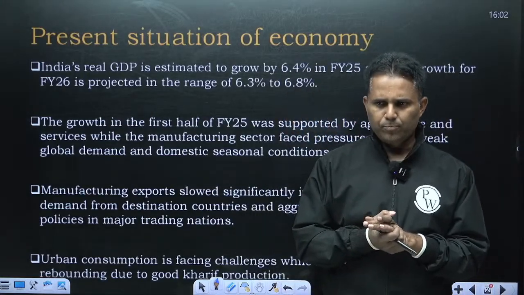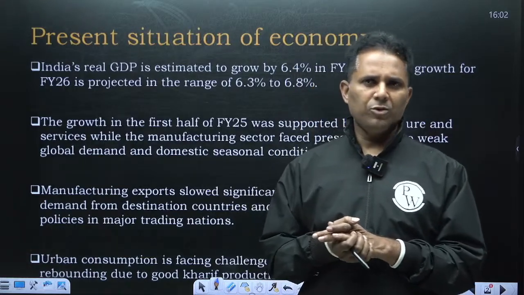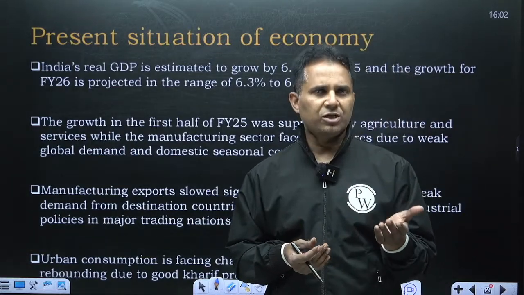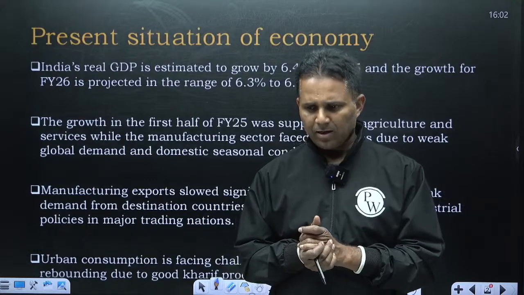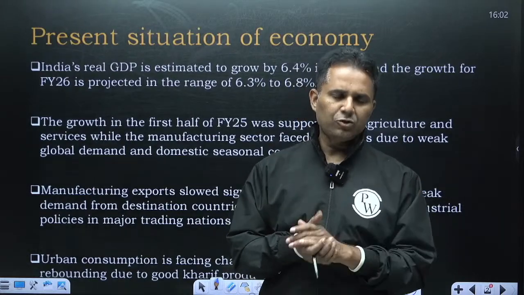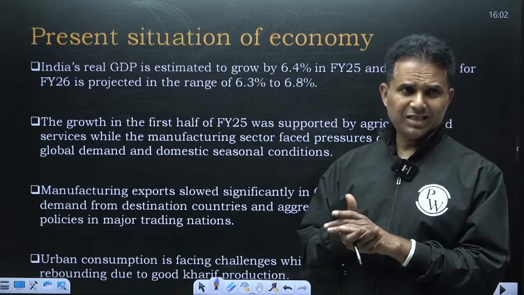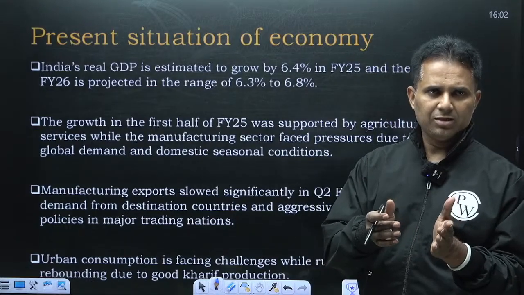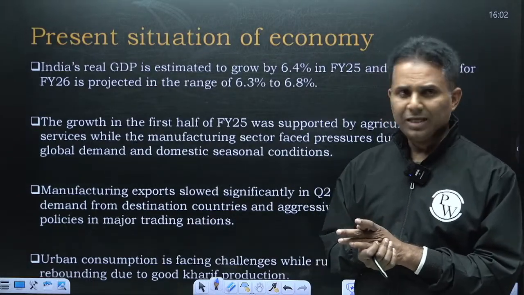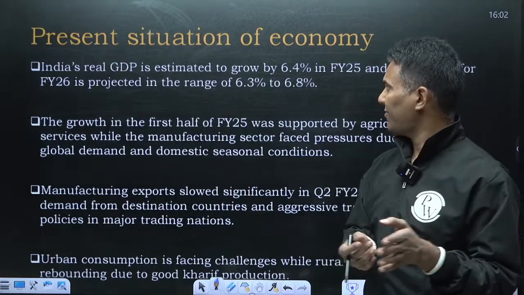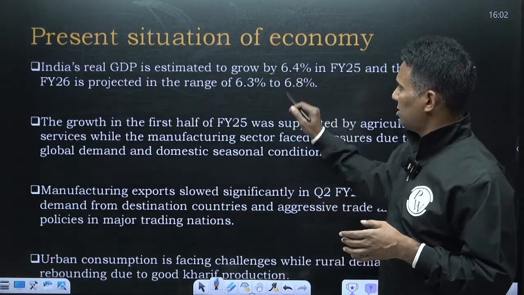So post COVID, our economy was growing at a good real growth rate of 9%, 8%. And previous year also we grew over 8%. But this year, means financial year 2024-25, the average growth rate in the first half is around 6%.